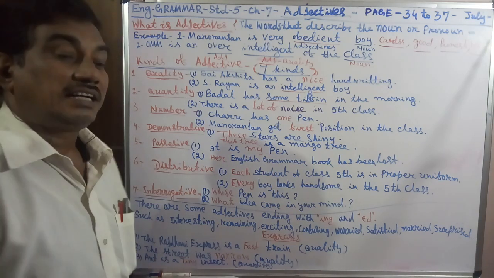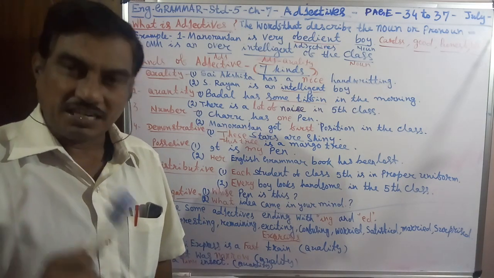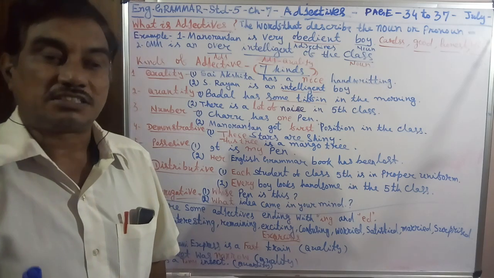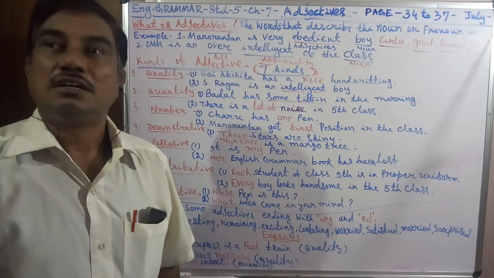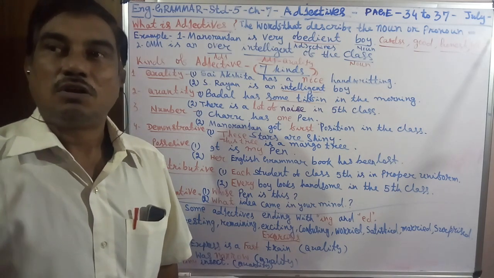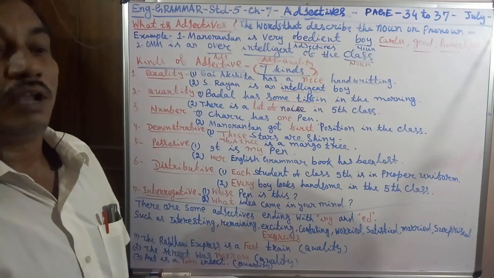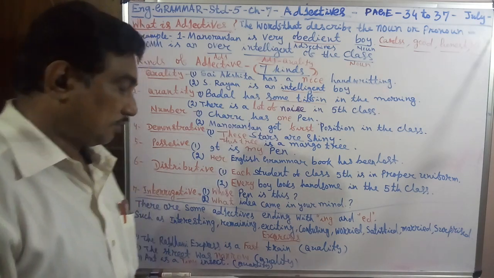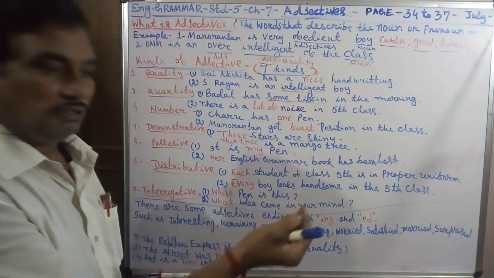Then, an ant is a teeny insect. So it possesses quality: big, teeny, small, fat. Okay. It possesses quantity. Teeny means small, quantity.